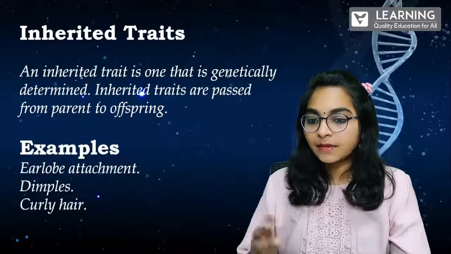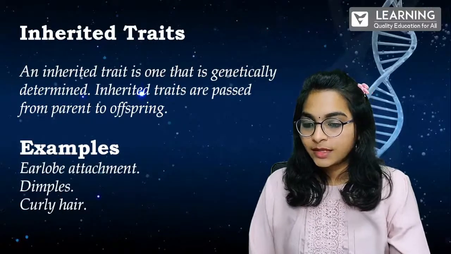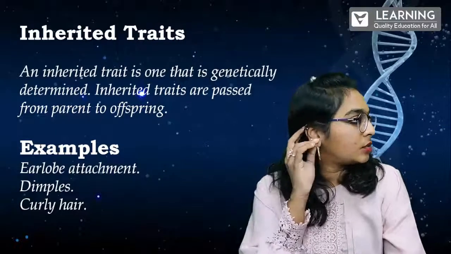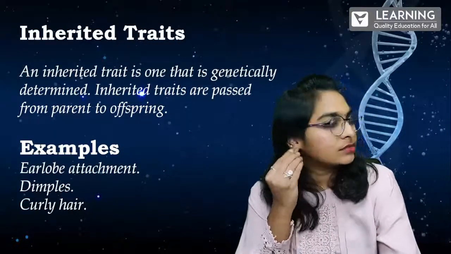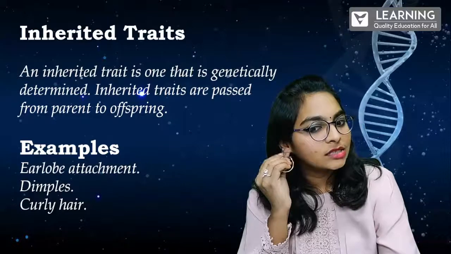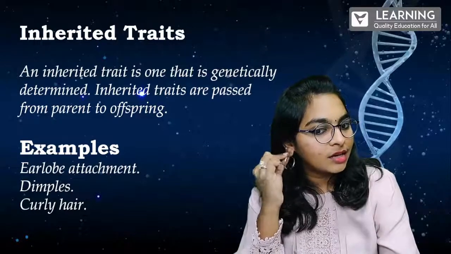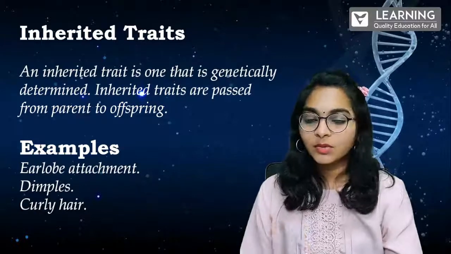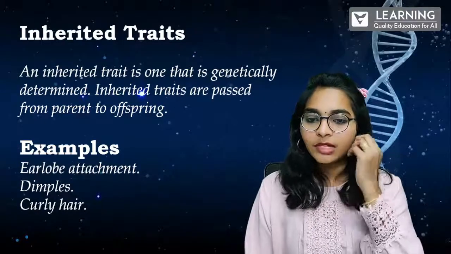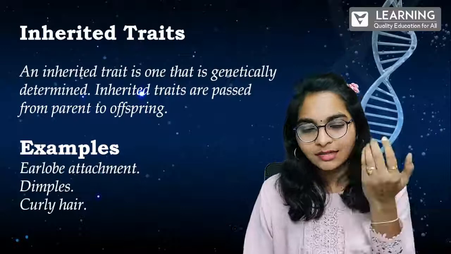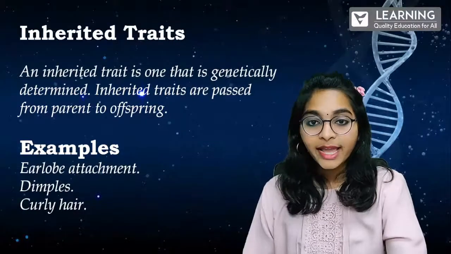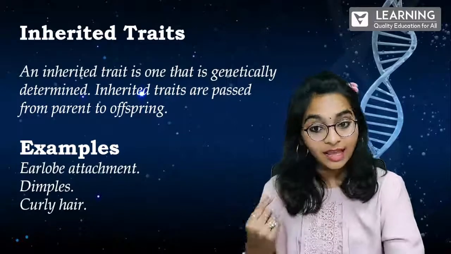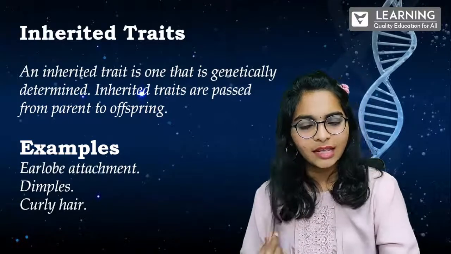Fine. Examples I'll just show you. Earlobe attachment. See, when you look at people's ears, when you look at my ear, it is actually detached. It is not attached, it is completely detached. It is free actually, where I can wear a lot of big earrings also. When you see other people, some will also have an attached earlobe. That is the heredity, that is what we call. And dimples, I don't get, but some people will have dimples. Curly hair, I have wavy hair, some will have curly hair.